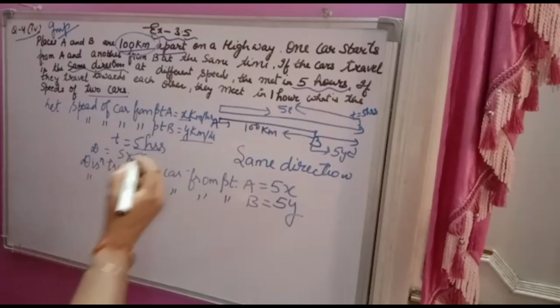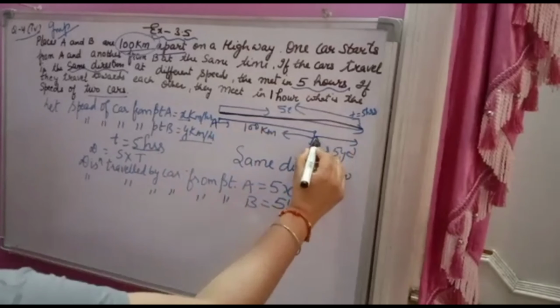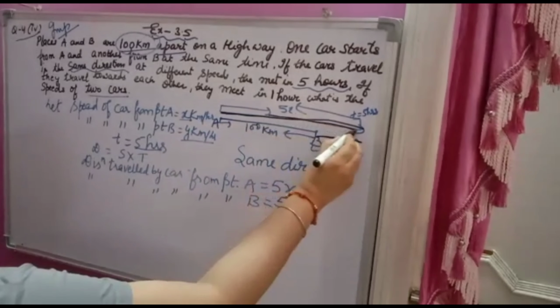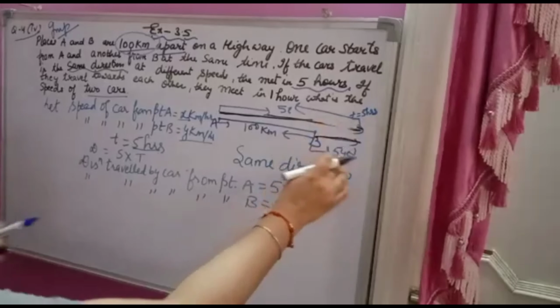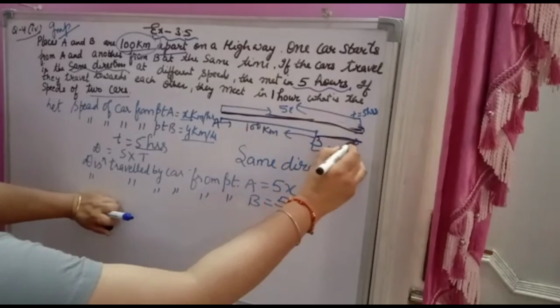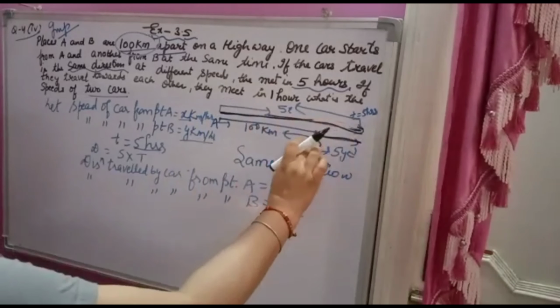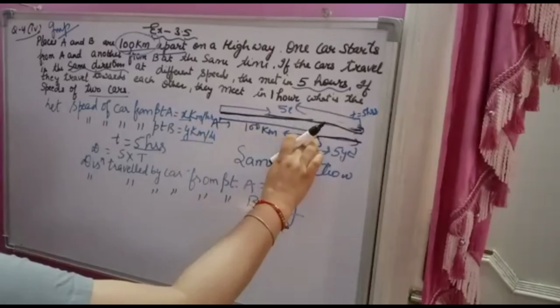Now see carefully, I am explaining again. If you subtract 5y from 5x, 5x is this full and 5y is this much, you will get 100. This full minus this, you are getting this, 100.